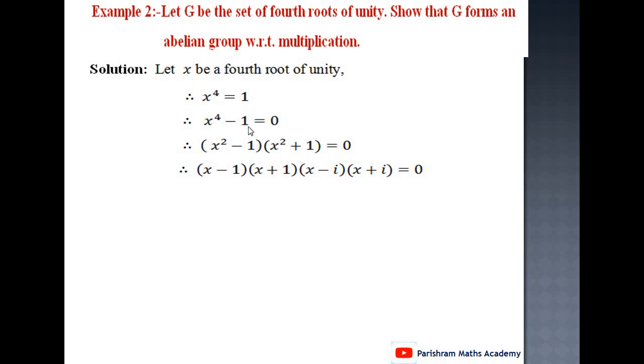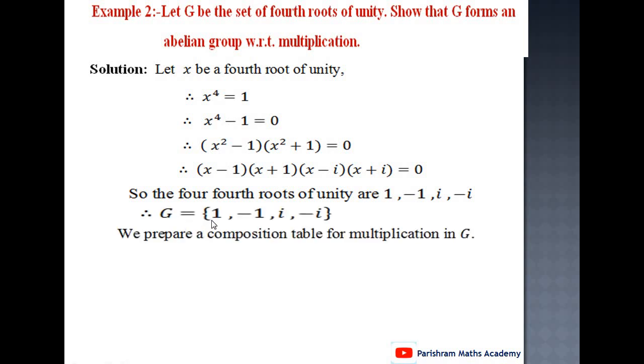Factors of x raised to 4 minus 1 are (x square minus 1)(x square plus 1) equal to 0. Again, factors of x square minus 1 are (x minus 1)(x plus 1). Factors of x square plus 1 are (x minus i)(x plus i). And therefore, the fourth roots of unity are 1, minus 1, i, minus i. These are the fourth roots of unity. And therefore we can take G equal to the set containing 1, minus 1, i, minus i. We have to show this set G is a group with respect to the operation multiplication.